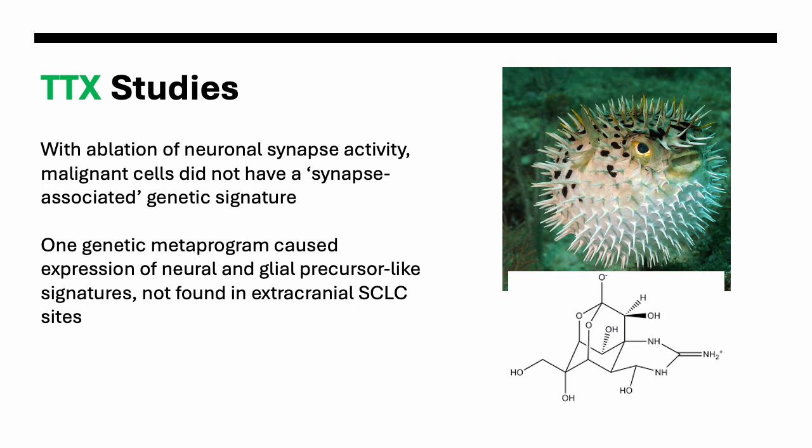But anyways, they found that with ablation of neuronal synapse activity, malignant cells actually lost synapse-associated genetic signatures. So when they used tetrodotoxin to try to limit these cells, they actually found that they could reprogram the small cell lung cancer to lack a sort of pro-neuronal malignant phenotype. And so that's very interesting, that neuronal activity can actually influence the genetic signatures that are expressed by these cancers.